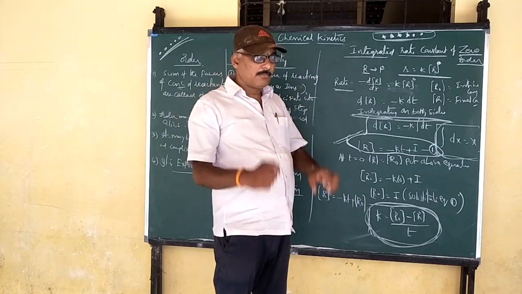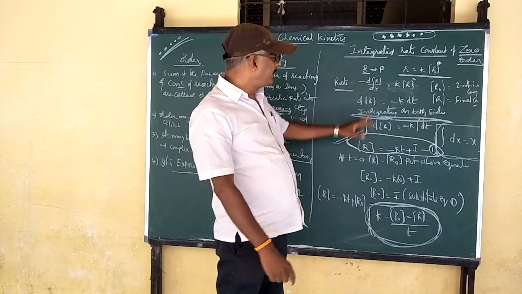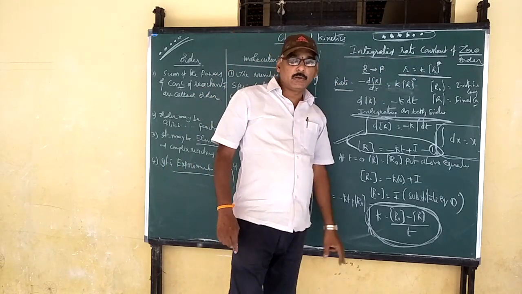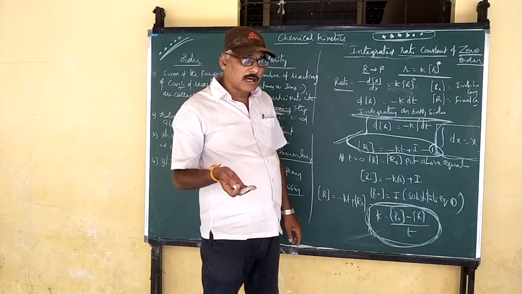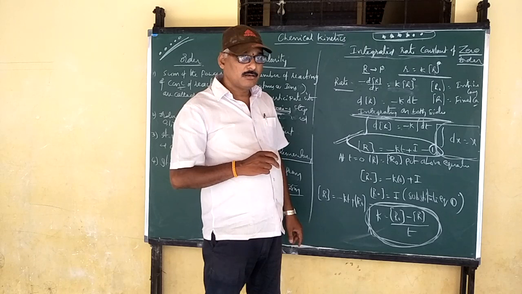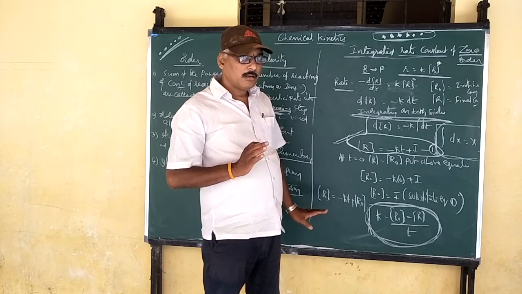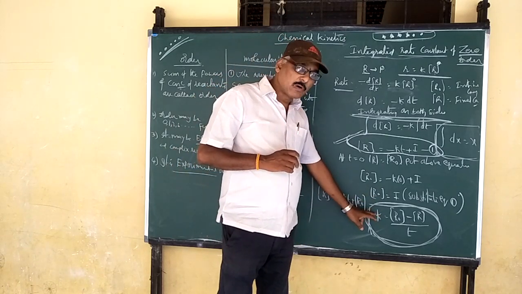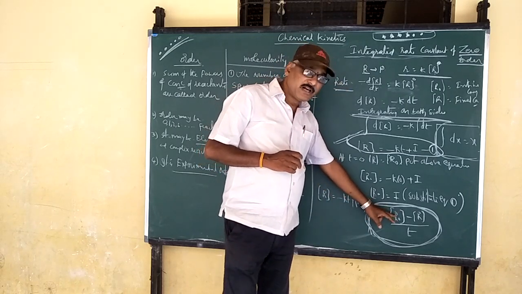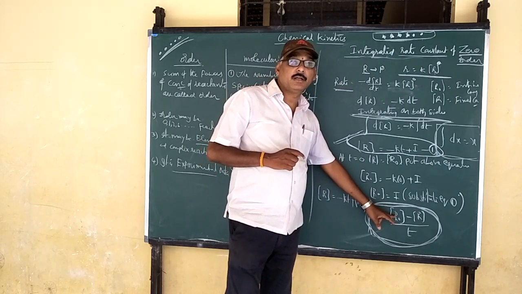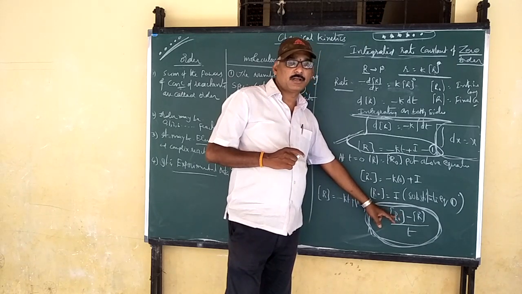Finally, what I am asking is: is the rate constant for zero order dependent on the concentration or independent of the concentration? Now you tell. According to this formula, the rate constant for zero order depends on the concentration.